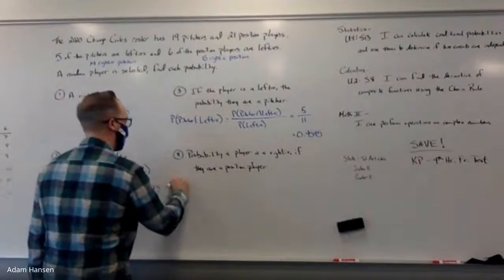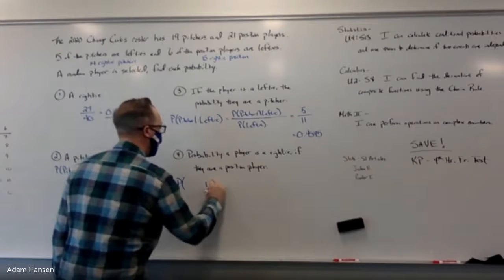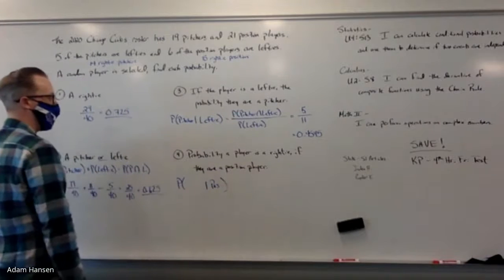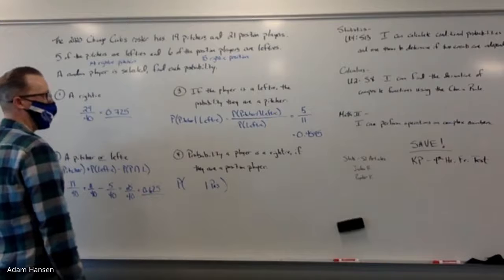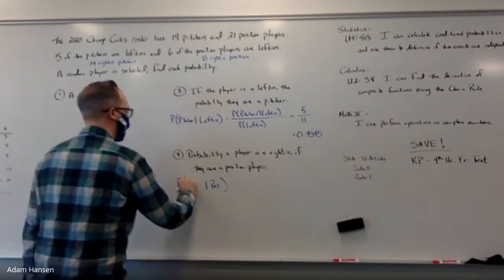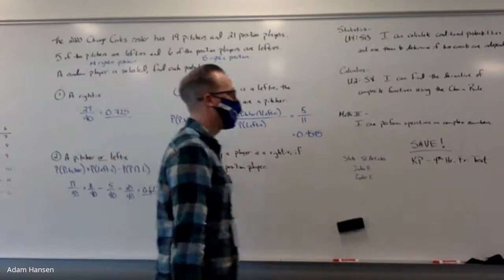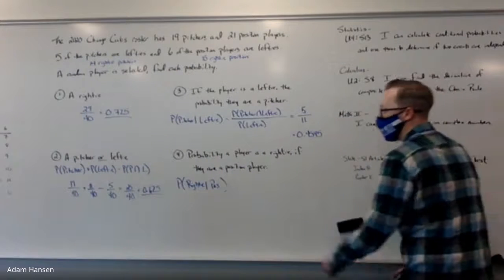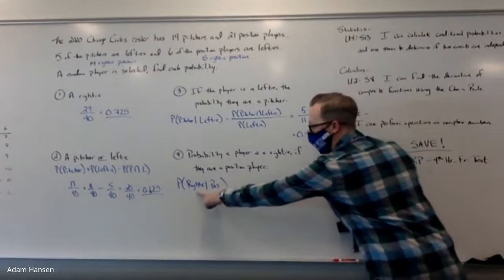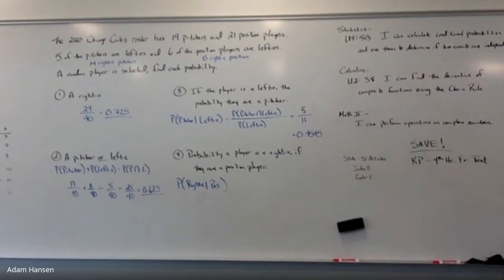Okay. The chance that a player is a righty if they are a position player. So this is a conditional statement. What are we assuming has already happened? What do we know to be true so far? They are a position player. This is what we're assuming. So setting up my statement, they are a position player. I'm trying to find the likelihood that they are also a righty. There's our conditional notation. Given that you are a position player, what's the likelihood that you're also right-handed?